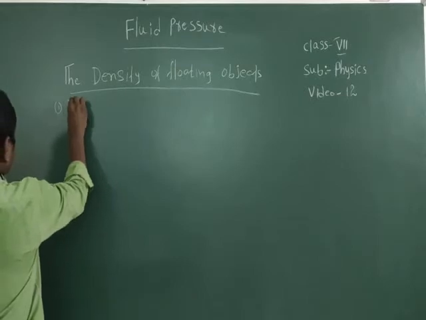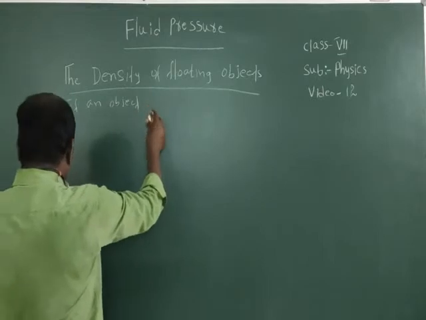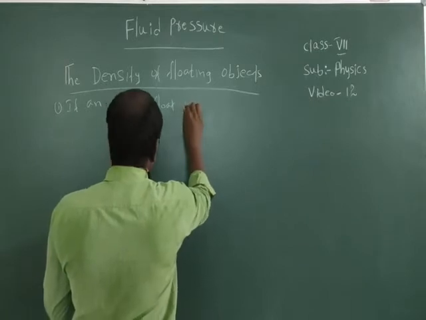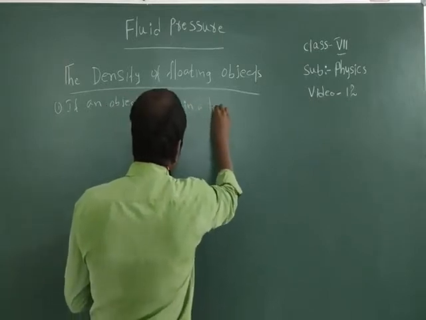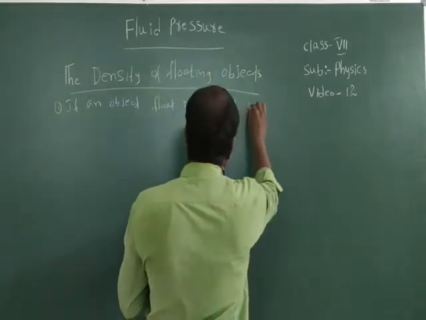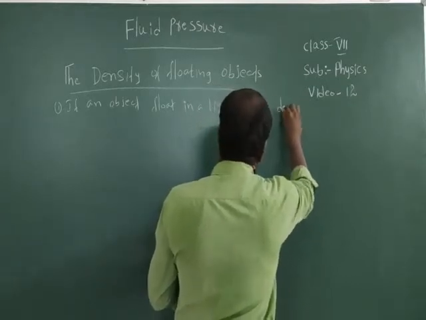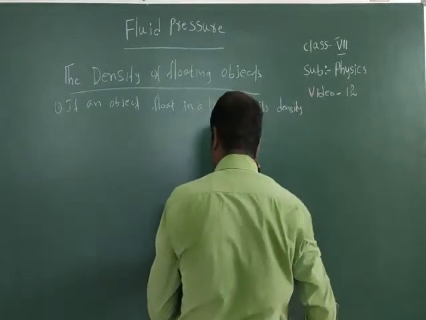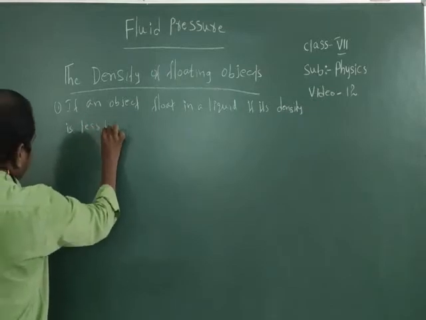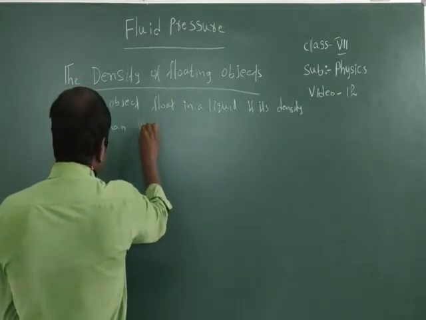First one: an object will float in a liquid if its density is less than that of the liquid.